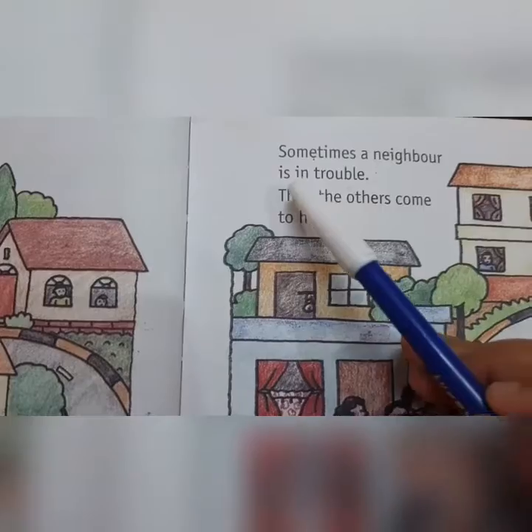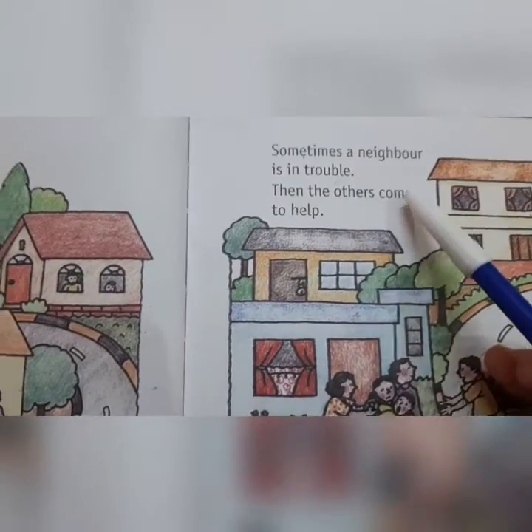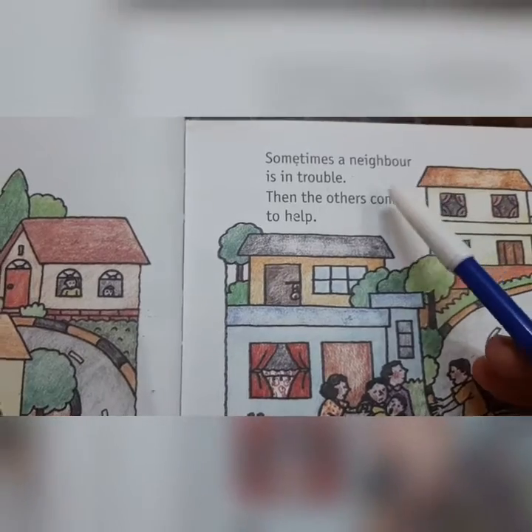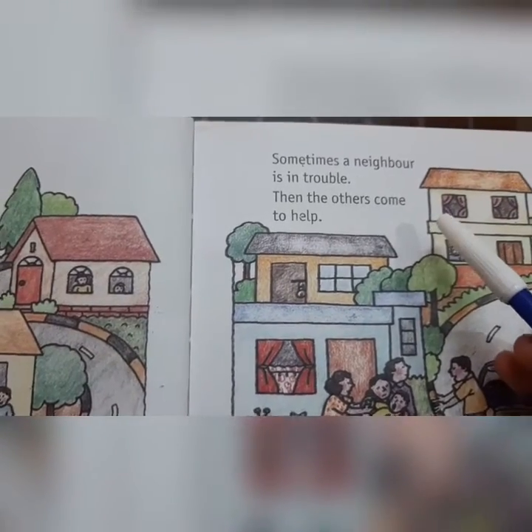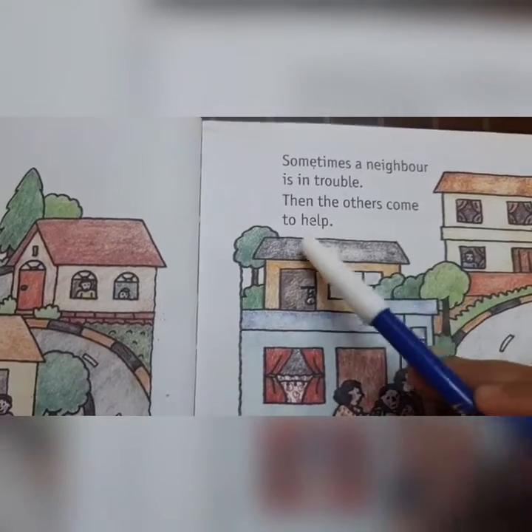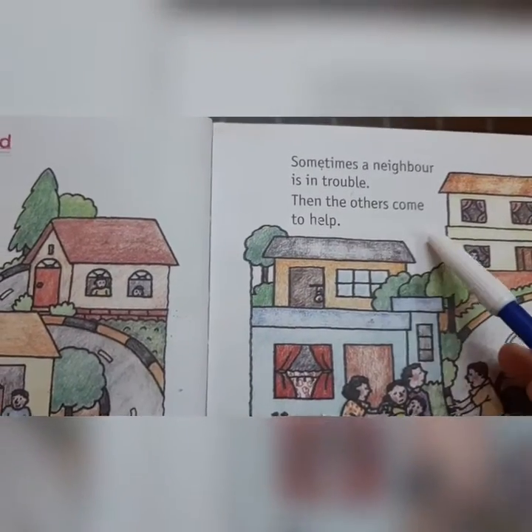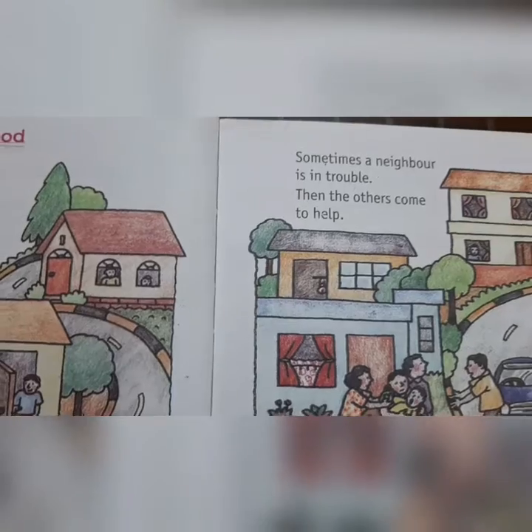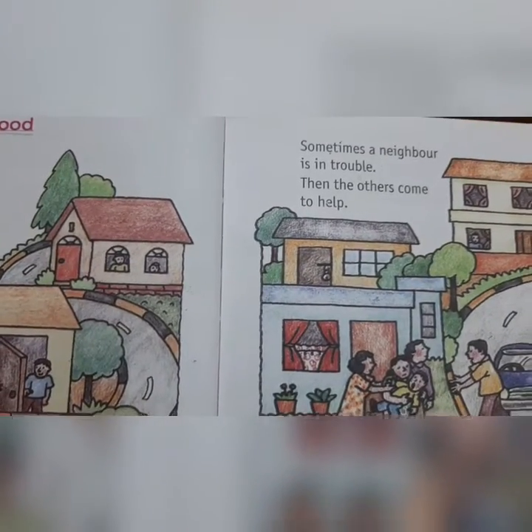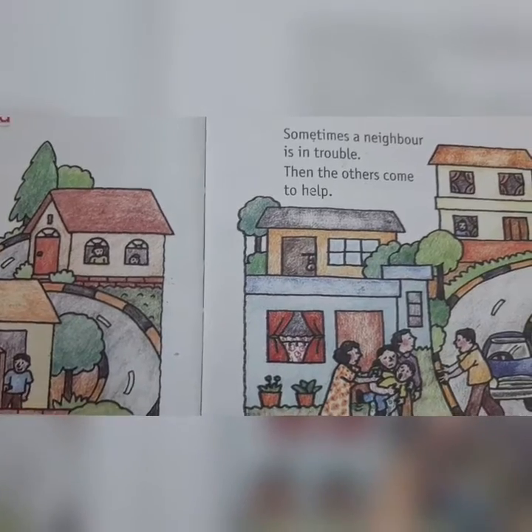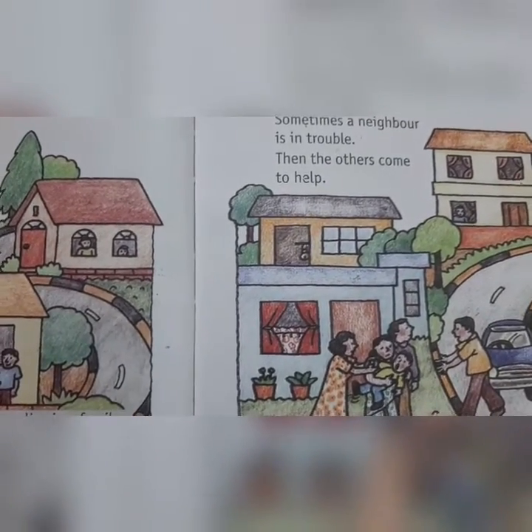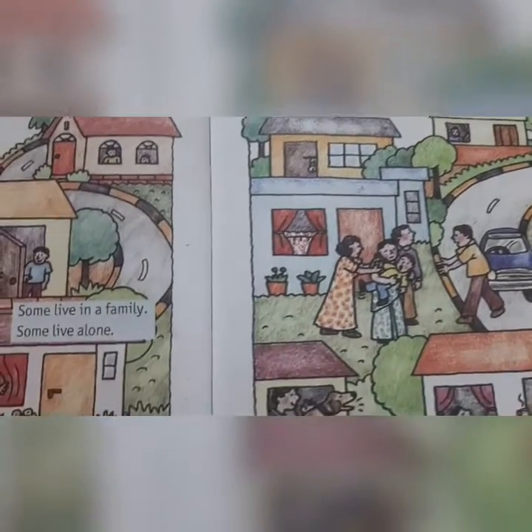Sometimes our neighbor is in trouble. Now it does happen, when we live in our neighborhood, sometimes a neighbor is in trouble, he or she is in a kind of difficulty, then the others come to help. It is a moral duty, children, that we should ask our neighbors if they are in any kind of difficulty, that can I help you, can my parents help you, like this.